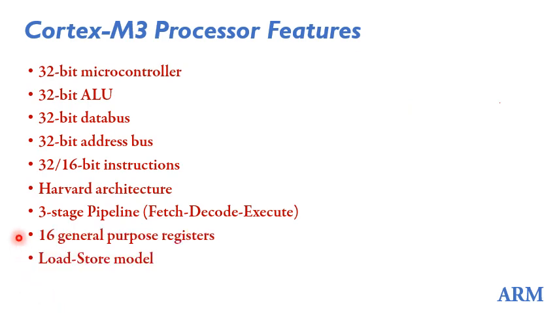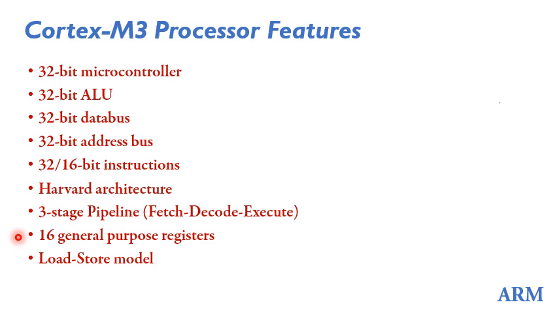Registers are fast memories present in the processing unit. Inside the microcontroller unit, there are registers which hold the data, the operands on which the operation is to be performed. These data are stored in these registers, and also the result after the operation is stored in these registers.